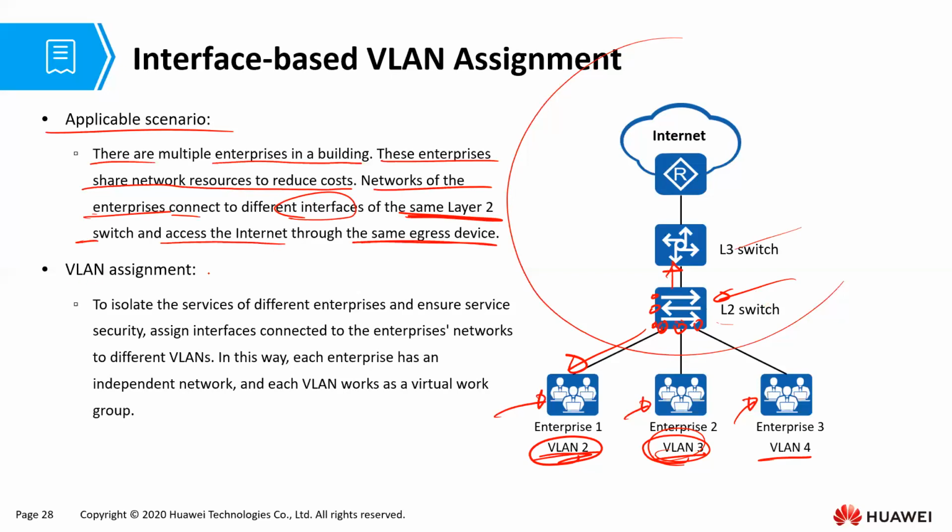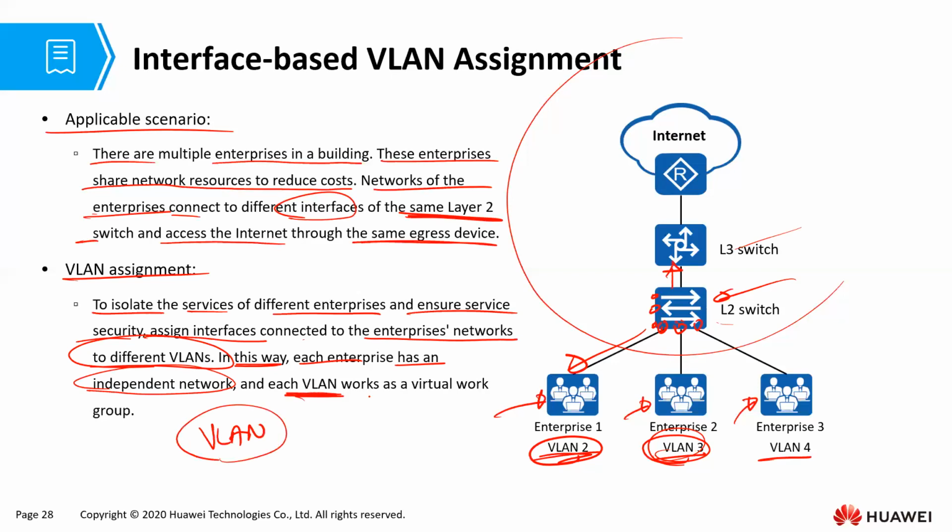Are we together? Let us look at the assignment. To isolate the service of different enterprises and ensure service security, assign interfaces connected to enterprises' networks to different VLANs. In that way, each enterprise has an independent network. That is what we call a virtual what? Local area network. And each VLAN works as a virtual work group. Are we together? That is an example for interface-based assignment.